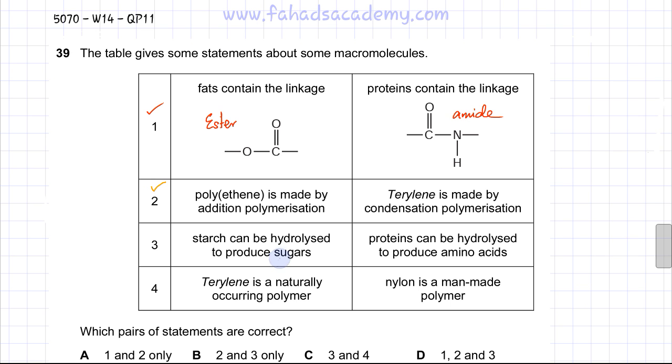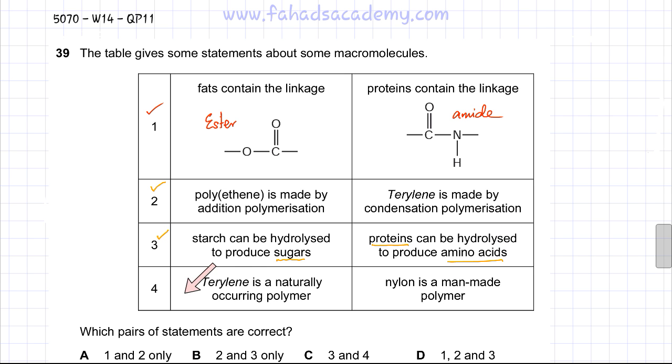So this statement is correct, that if you break down a starch molecule, a polymer of starch, sugars would be produced. And similarly, proteins are made from amino acids. A protein is also formed by condensation polymerization. So hydrolysis has to be done to break it up into smaller pieces, amino acids. So this statement is also true. This third statement is also true.